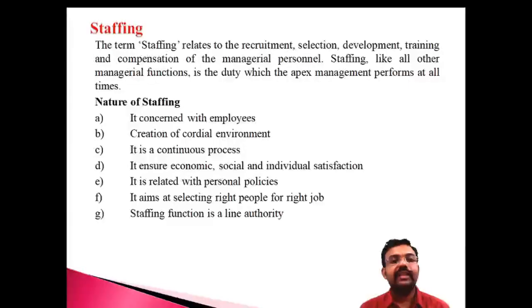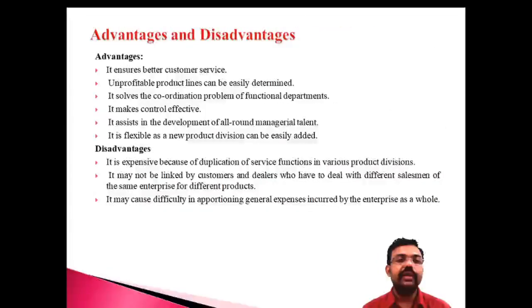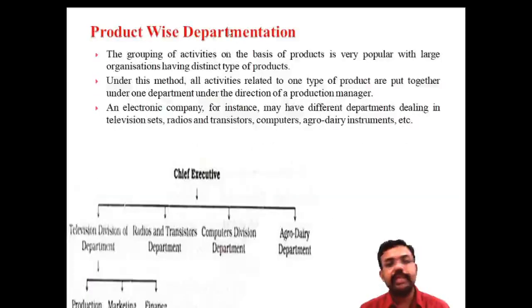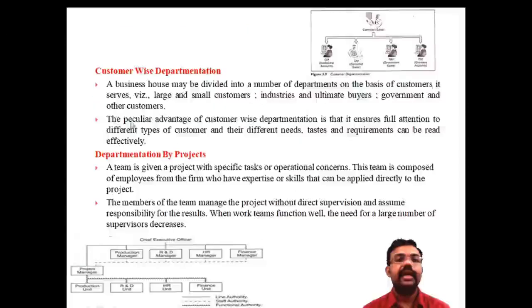Okay, these are the important methods of departmentation. Once again, the first one is functional wise departmentation, where the department is divided according to the function. The second one is product wise departmentation, where the department is divided according to products like television, radio, computer. After that, location, where the department is divided according to north, south, west, east. And after that is customer wise, where the department is divided according to the customer service provided by the firm.